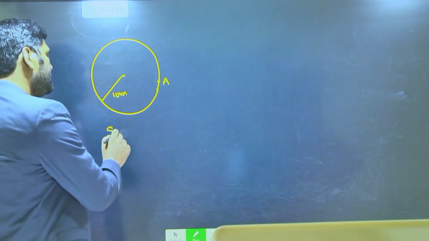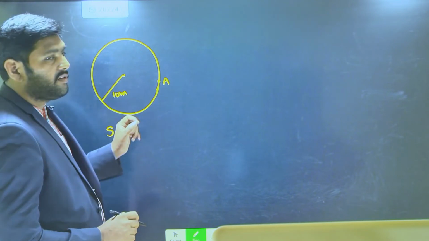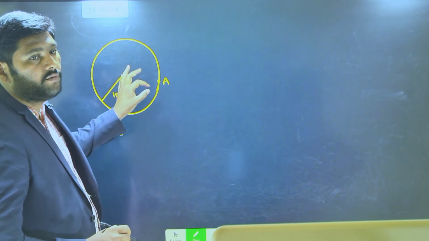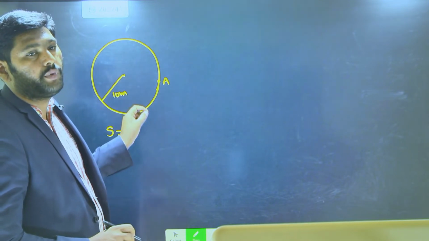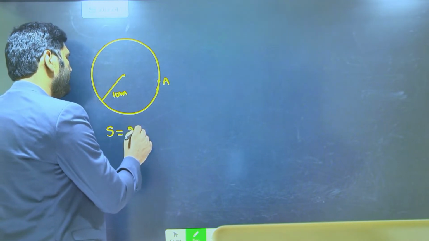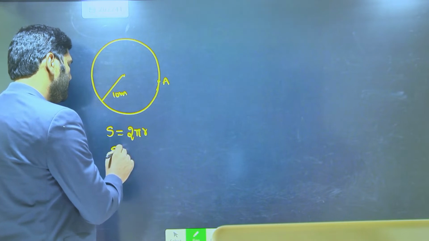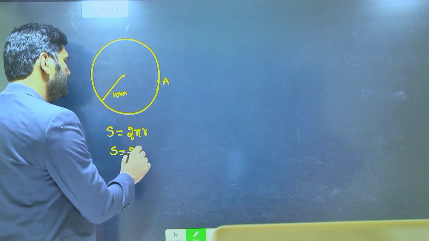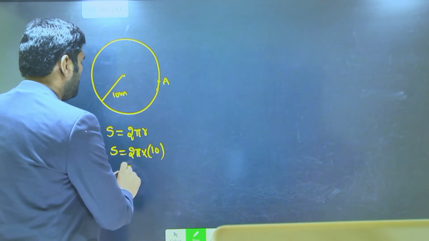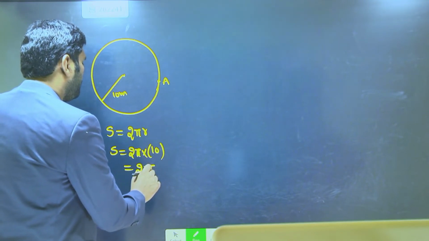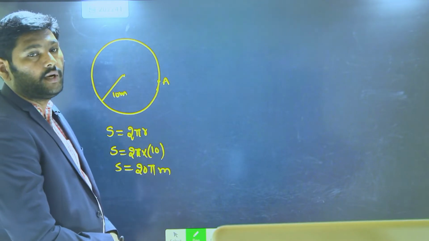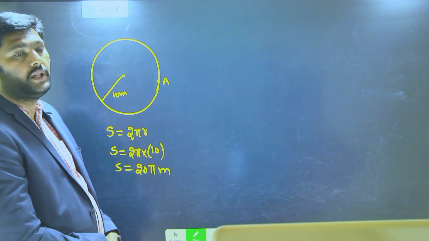Then S is equal to the distance traveled by the person, which in this case is nothing but the circumference of the circle, or the perimeter of the circle. The perimeter is 2 pi r. Then S is equal to 2 pi into r, and what is r here? R is nothing but 10. So in total, 20 pi is your distance traveled by the person.